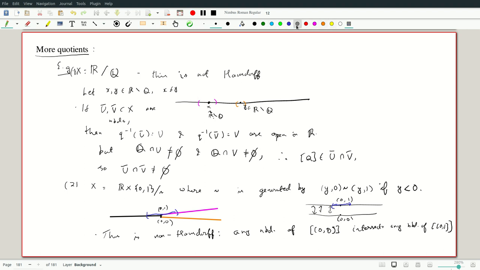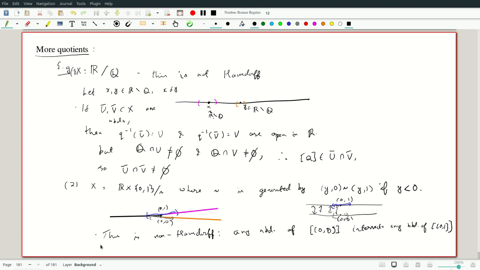If I take any open set containing (0, 0), it will contain an interval like this, and a neighborhood of (0, 1) will contain an interval above, and they both overlap at points close to the origin, so they intersect. They are not Hausdorff.